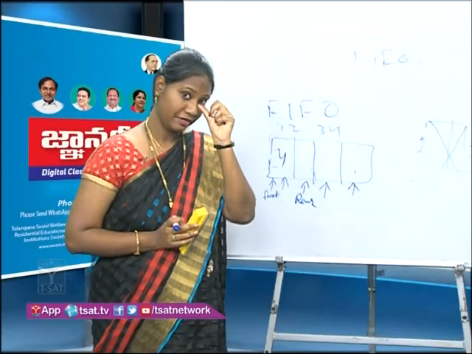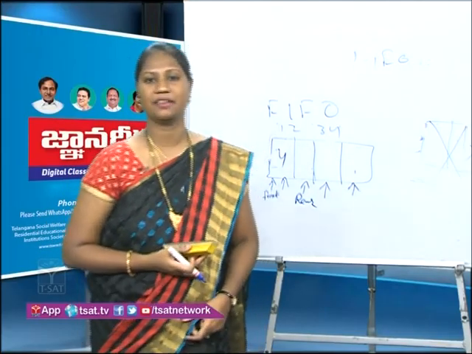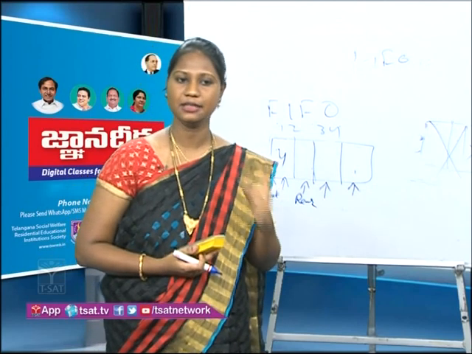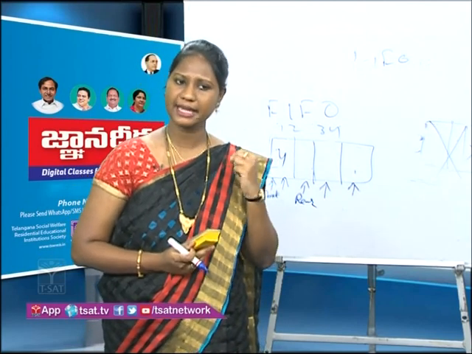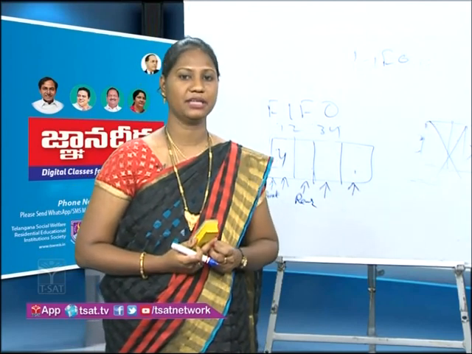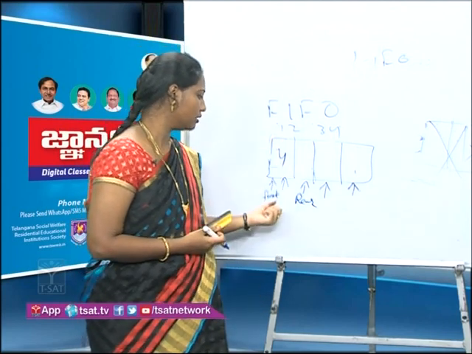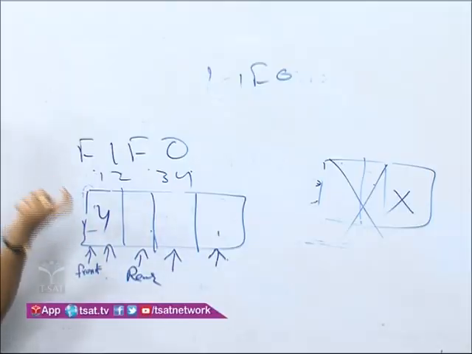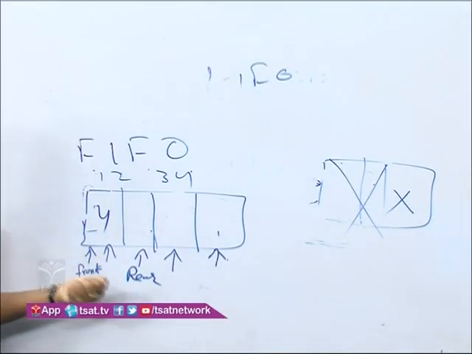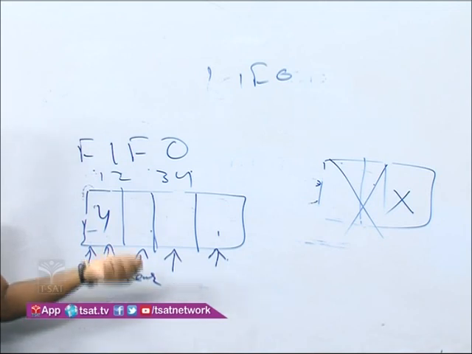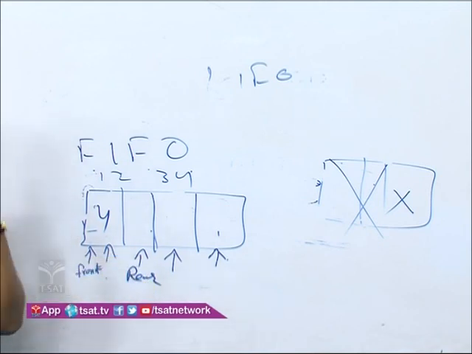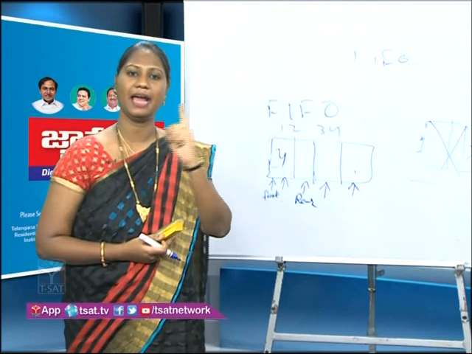Yes, students, from the chart itself, what is the definition of the queue? We can say it is a linear data structure. What is the second one? It is dynamic in nature. And now what are the two ends we are having here? Front and rear. What is front? It is used for deleting the elements. What is rear end? It is used for inserting. How many ends are we using, students? This is very important. 2 ends, front and rear.